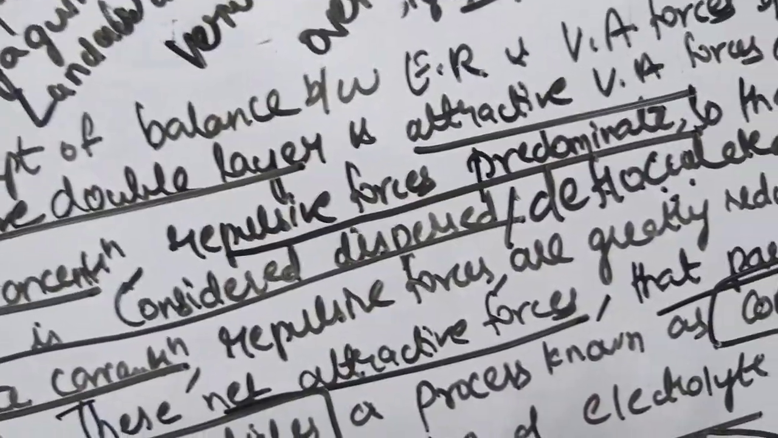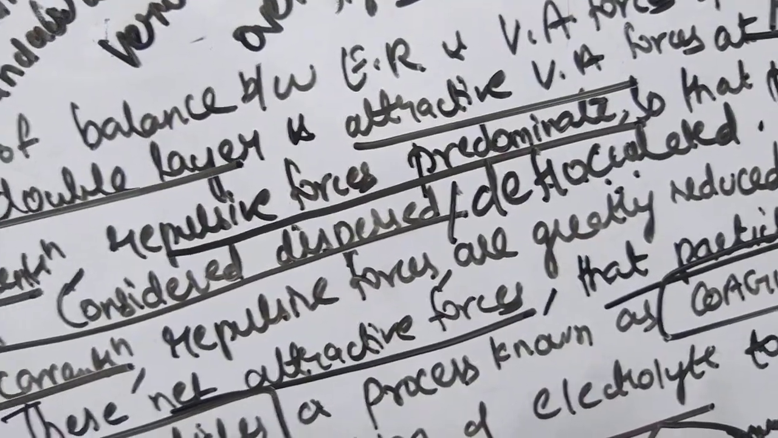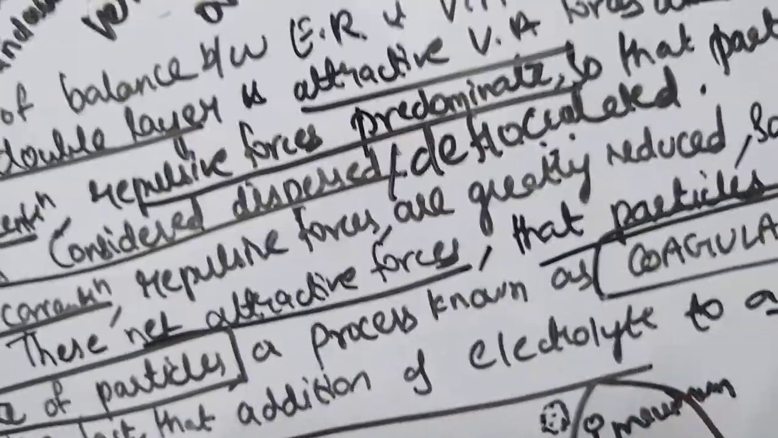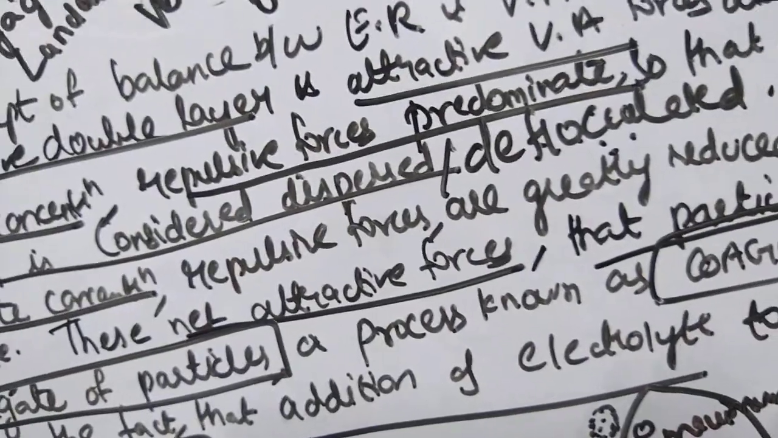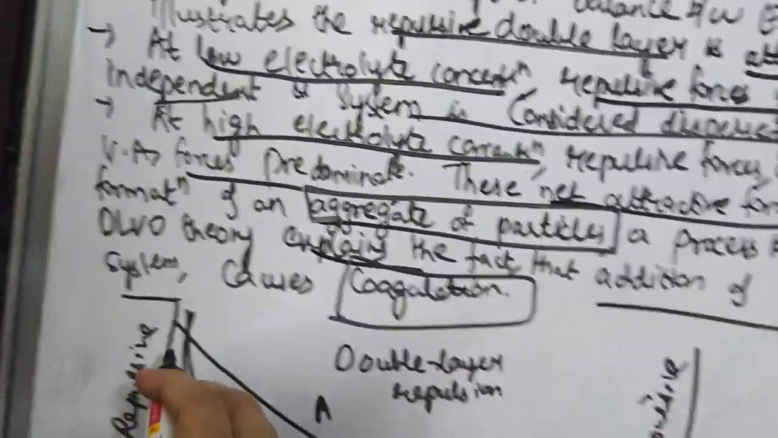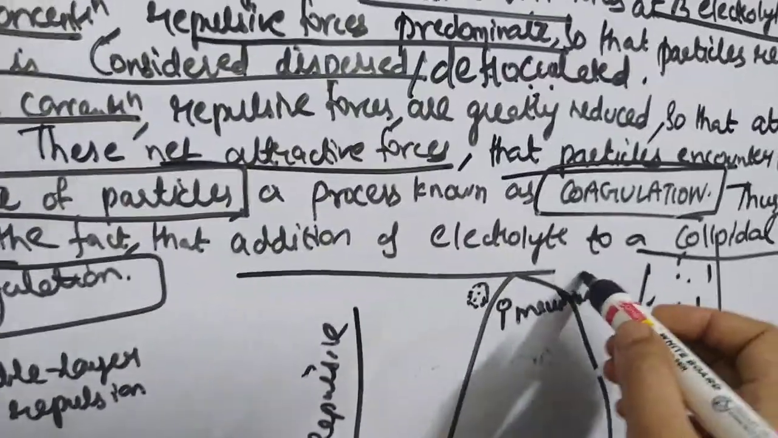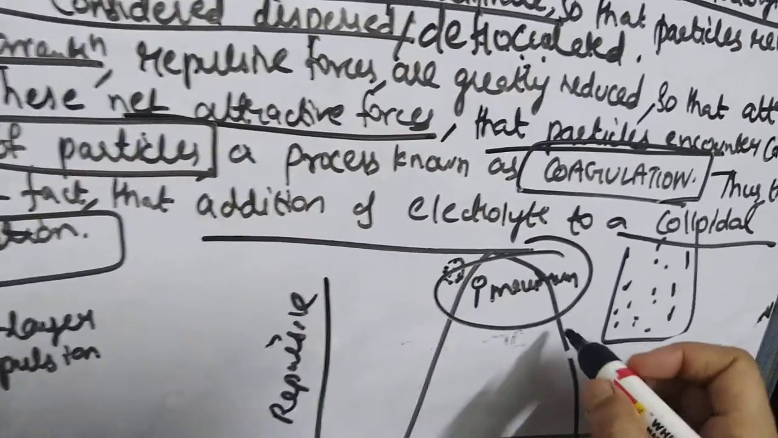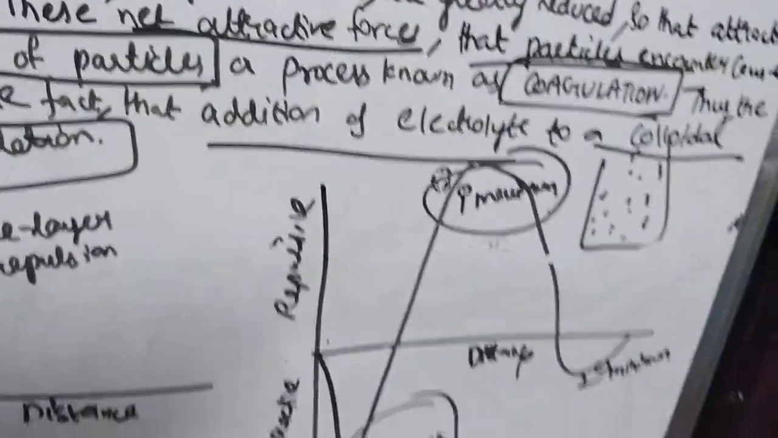When low electrolyte concentration is there, the interaction curve contains a much larger primary maximum, and such a suspension is dispersed. So this we have already discussed. Here also we have discussed. This is dispersed, right? So here in the primary maximum, the repulsive forces are more. So here your system is dispersed and here your system is aggregated or flocculated. It is very simple.